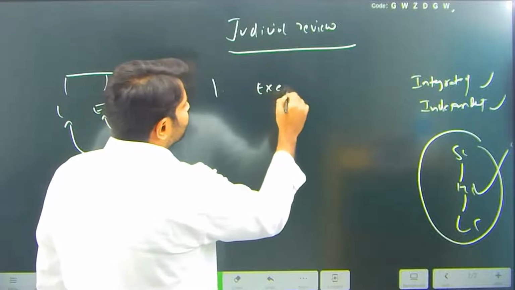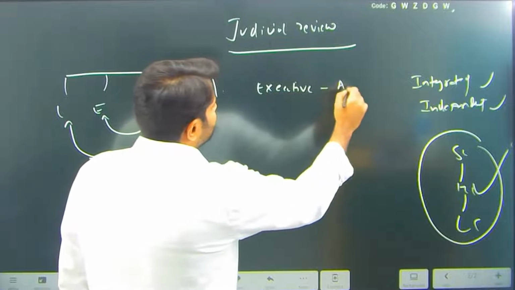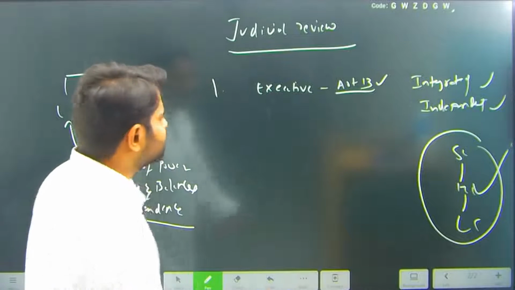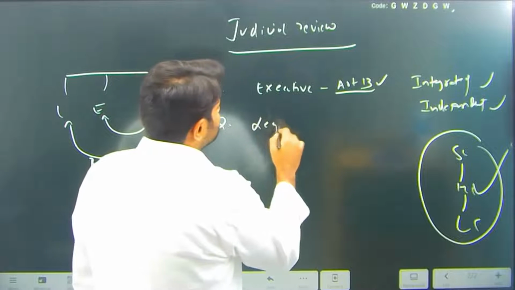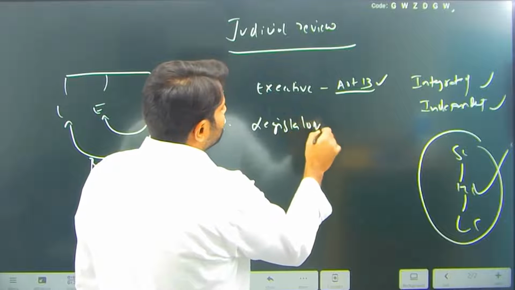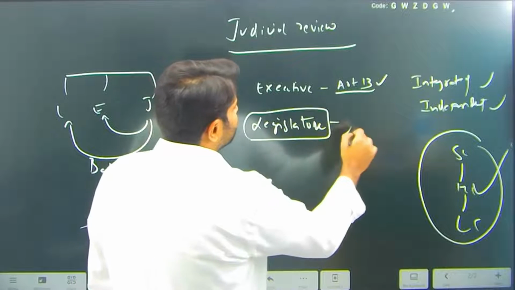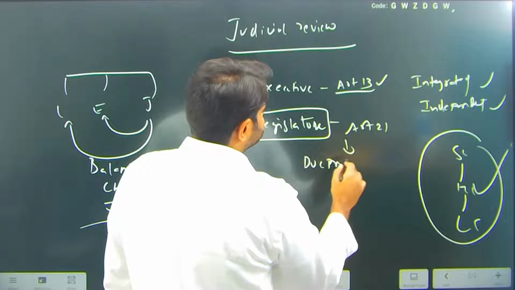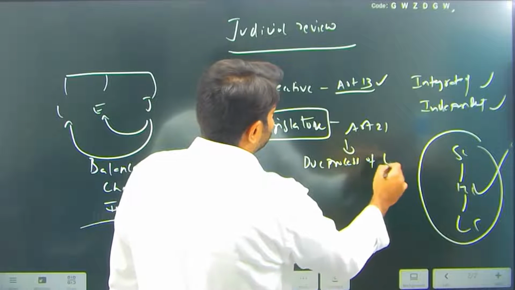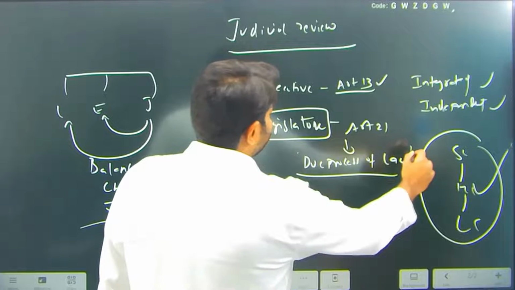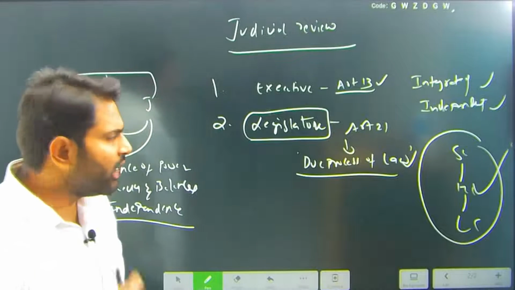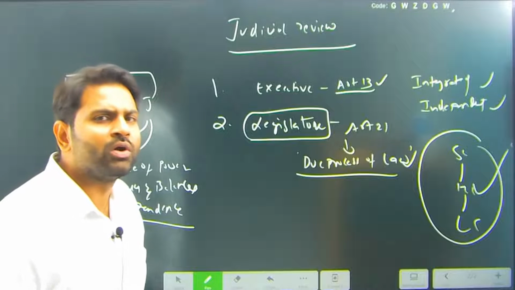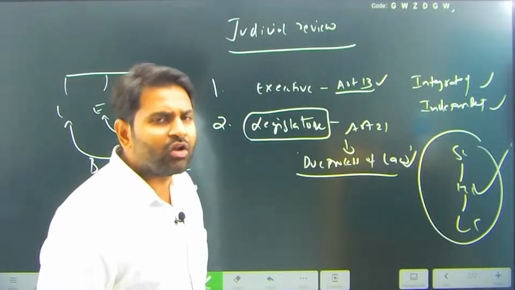the executive, right? Article 13, it can easily check the actions of the executive. It can also check the laws made by the legislature. Article 21, due process of law. Before, we used to have procedure established by law, and later due process of law, and under Article 21 it also checks the fairness, reason and logic behind the laws.